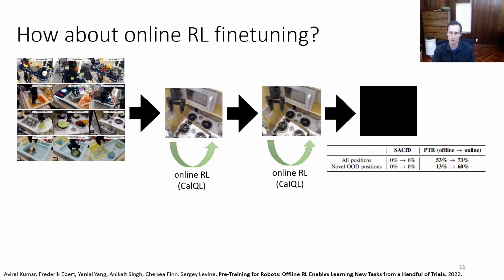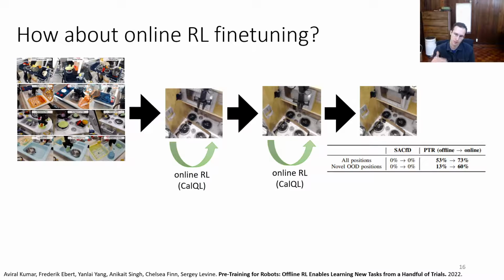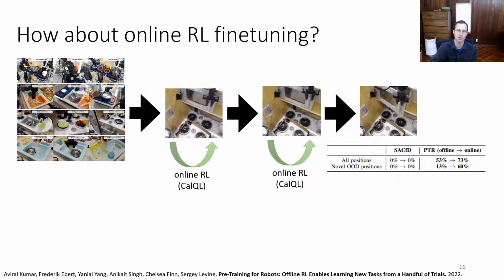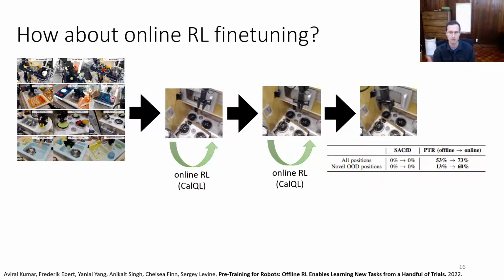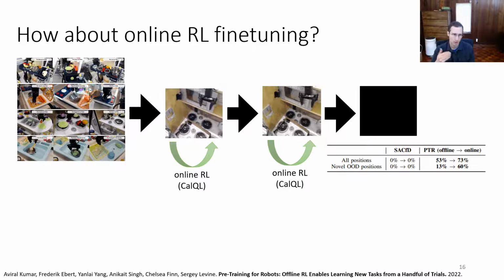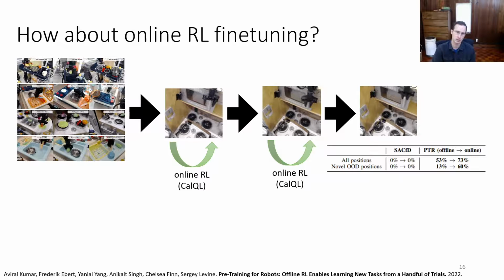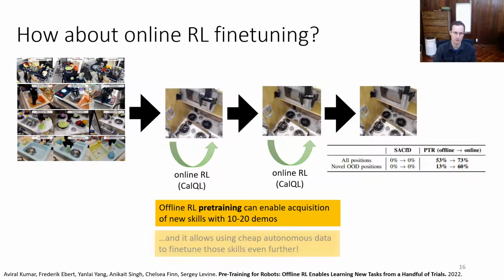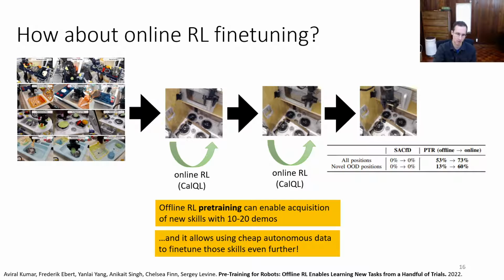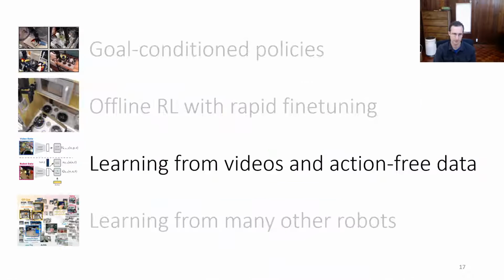In these experiments, we found that going from just the offline version to online fine-tuning improved performance up to 73% from 53% across the range of positions. On the out-of-distribution positions, the ones that were not seen in those bootstrapping demonstration trials, it actually went from 13% to 60%. So it's quite effective to use offline RL as initialization for online RL. And online RL, of course, can use autonomous data, so that even further broadens the range of datasets that you could use. So offline RL pre-training can enable acquisition of new skills with 10 to 20 demos, and it allows cheap autonomous data to fine-tune those skills even further.